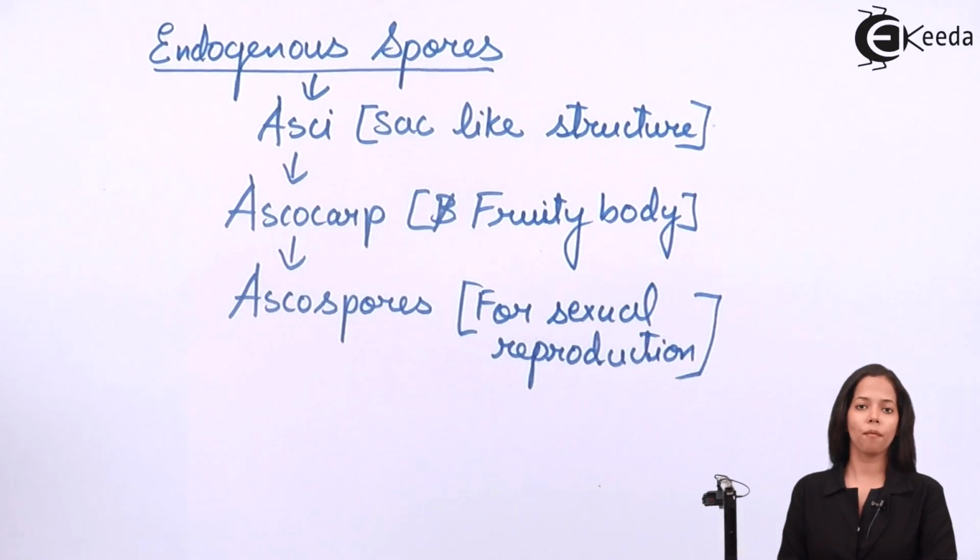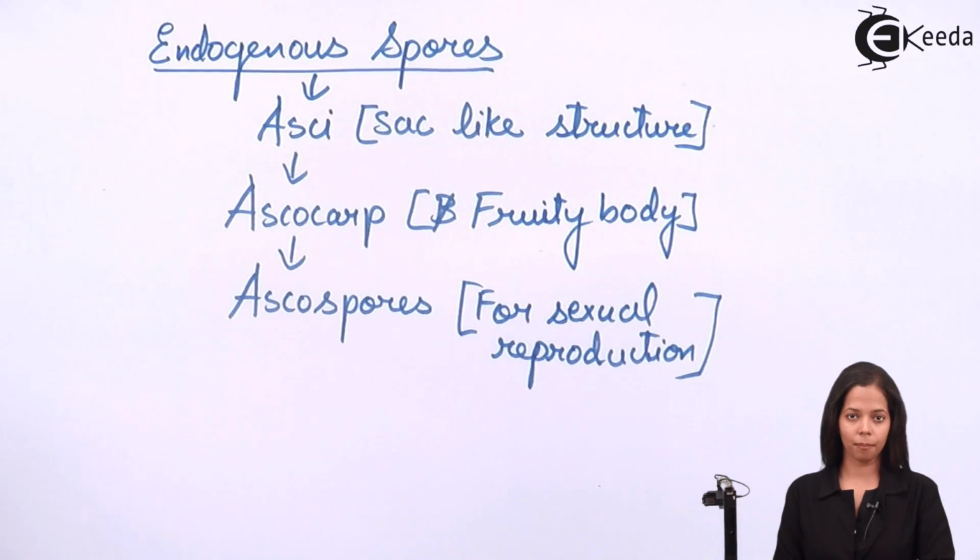The example of Ascomycetes is penicillium. There are many other examples, out of which yeast is an exception. Why yeast is an exception? Because of body structure. Other Ascomycetes are having branched hyphae, but yeast is having one cell. It is unicellular.